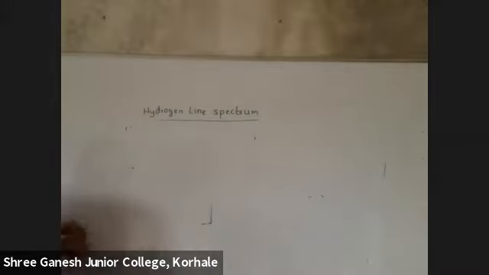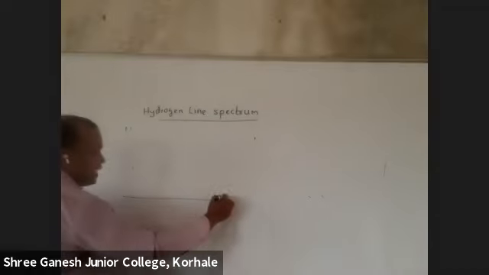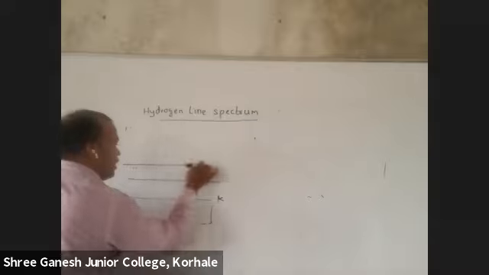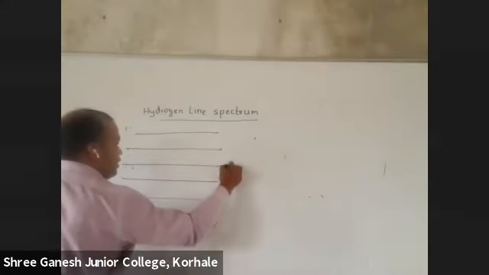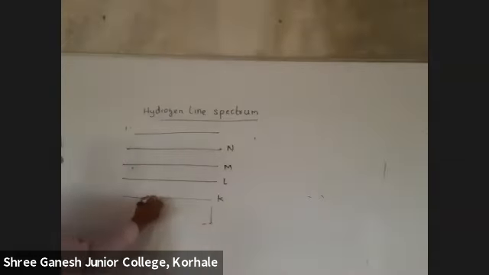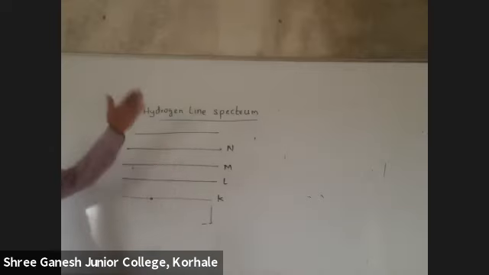Now tell me, see here, suppose this is the first shell, that is the K shell, then L, M, N. Okay, like this. If the electron is in the K shell, some will jump in, and some will jump in, but then they will try to return back.